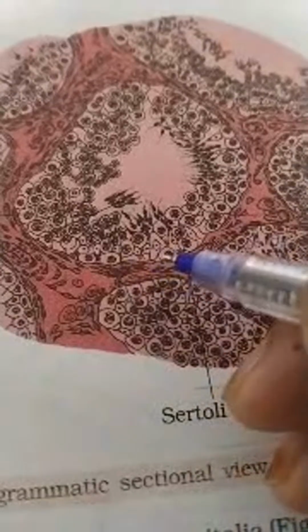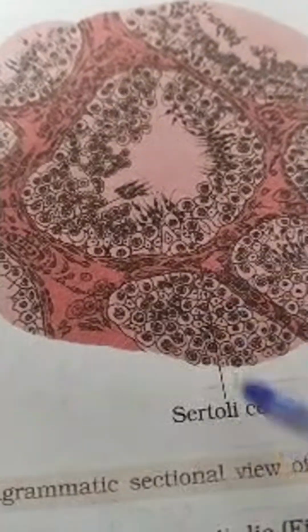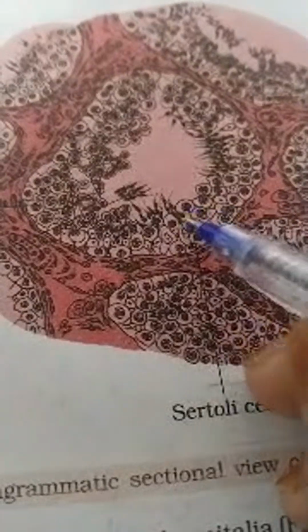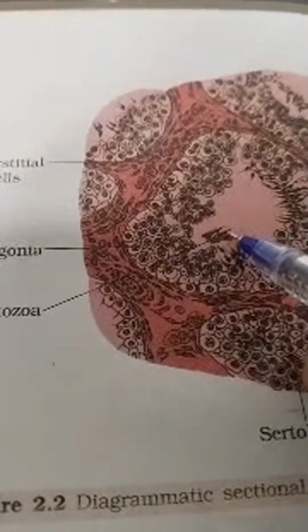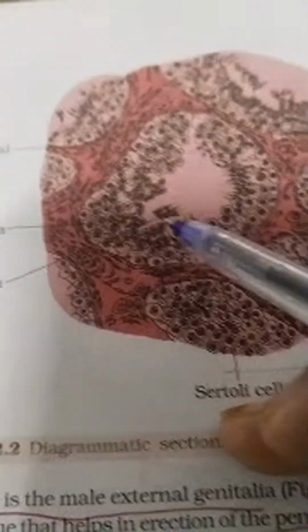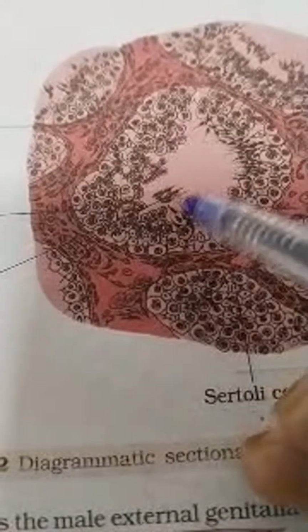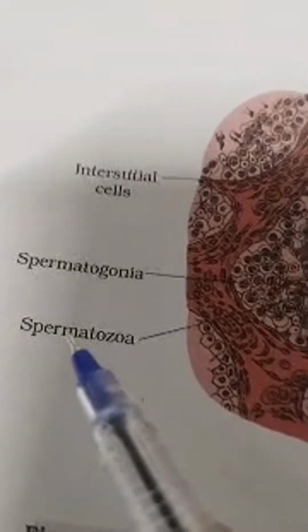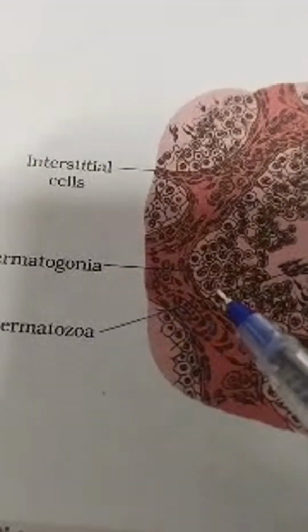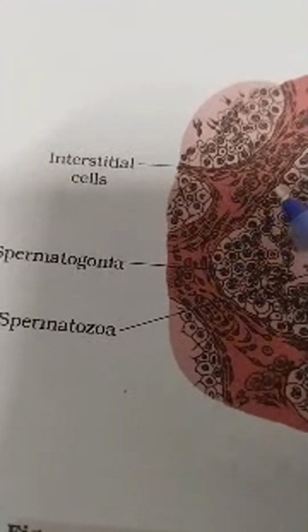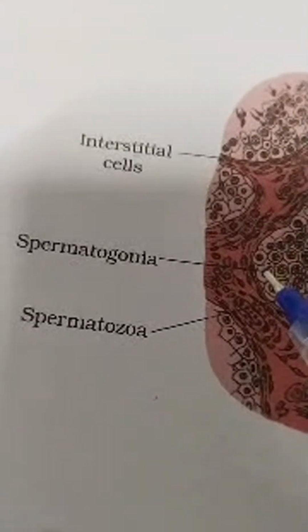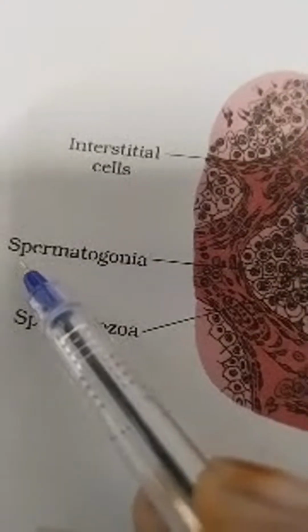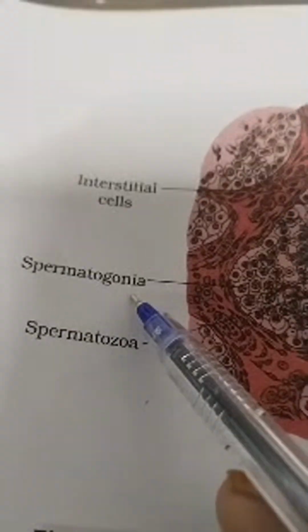In this you can observe the Sertoli cell, and these are the spermatozoa, the tailed cells. These are already matured cells, staying away from the Sertoli cell. They are mature sperms, also called spermatozoa. Here the immature cells are present at the inner lining of the seminiferous tubules, that is the germ cells or spermatogonia.